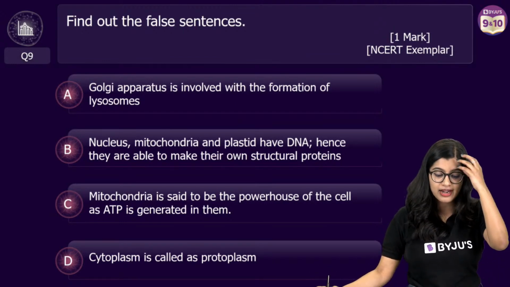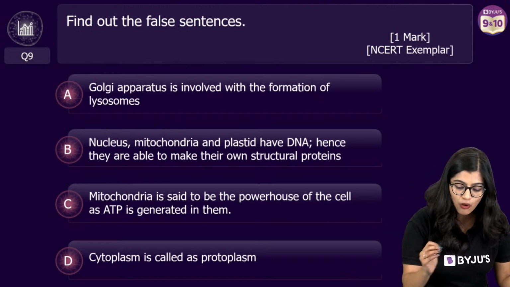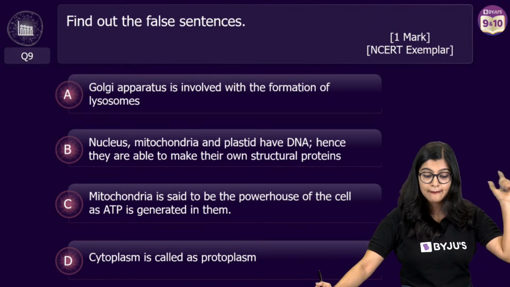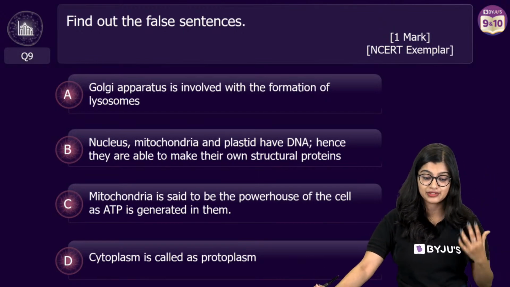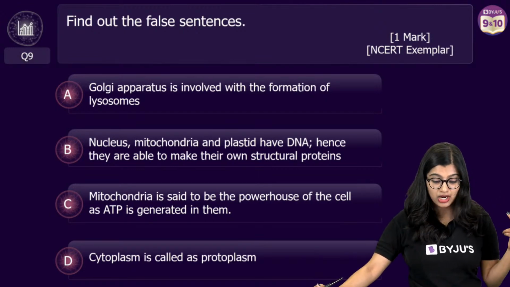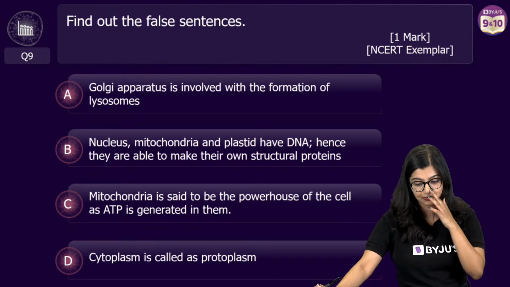So moving on, everybody, find out the false sentence, or the incorrect sentence. You have 4 options. Option A is Golgi apparatus is involved in the formation of lysosomes. B is mitochondria, nucleus and plastids have DNA, hence they are able to make their own proteins. C says that mitochondria is said to be the powerhouse as ATP is generated. D says that cytoplasm is called protoplasm.